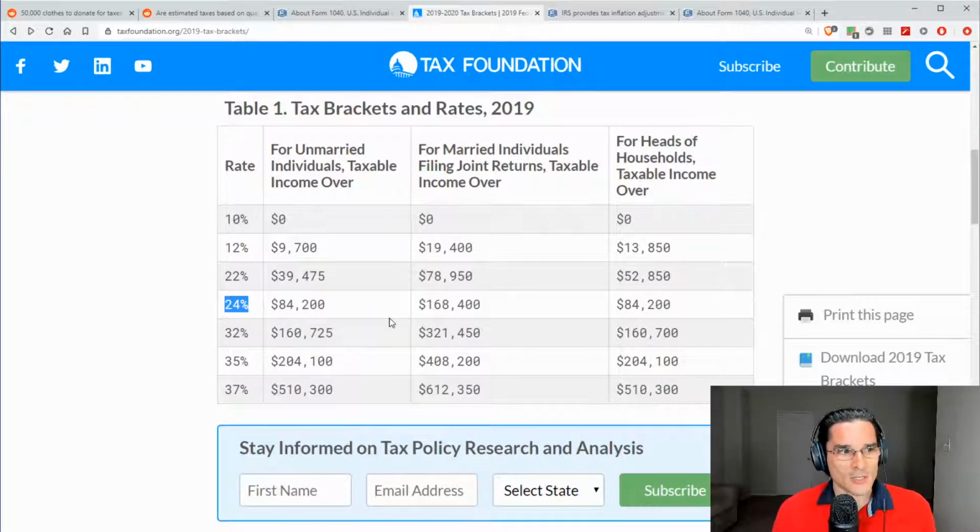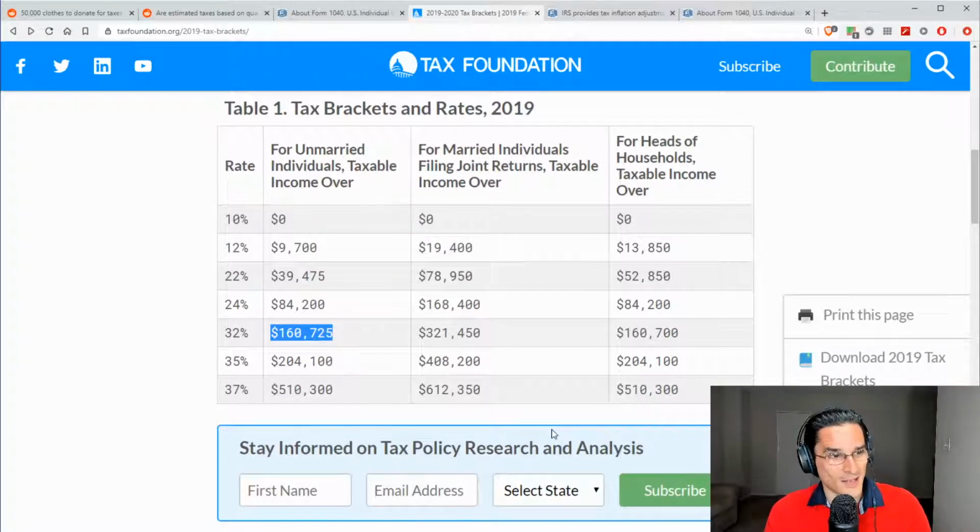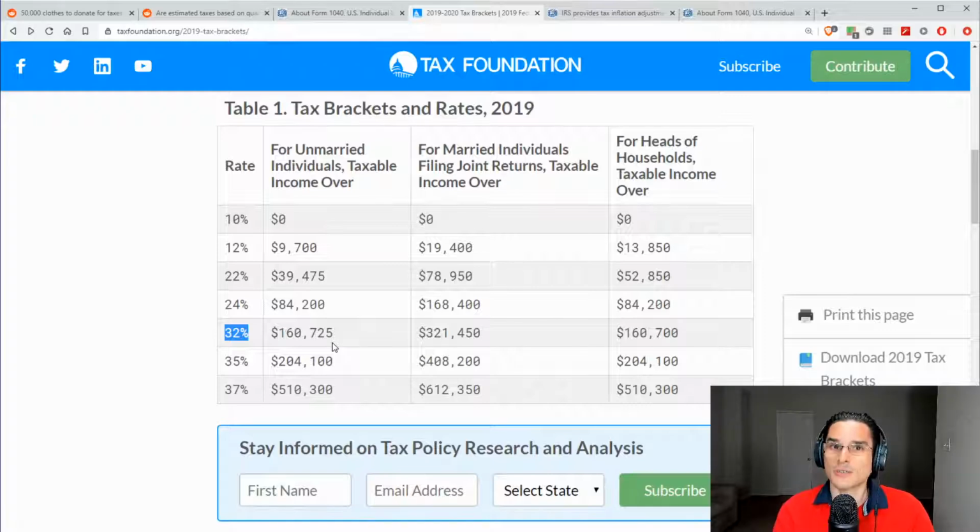So when you hear someone saying, oh, that's going to expose me to the next marginal tax bracket, they may have $150,000 in taxable income and be looking at getting another $20,000. Some of that is going to put them into the 32% bracket, so a portion of that income is going to be taxed at 32% at the federal level.